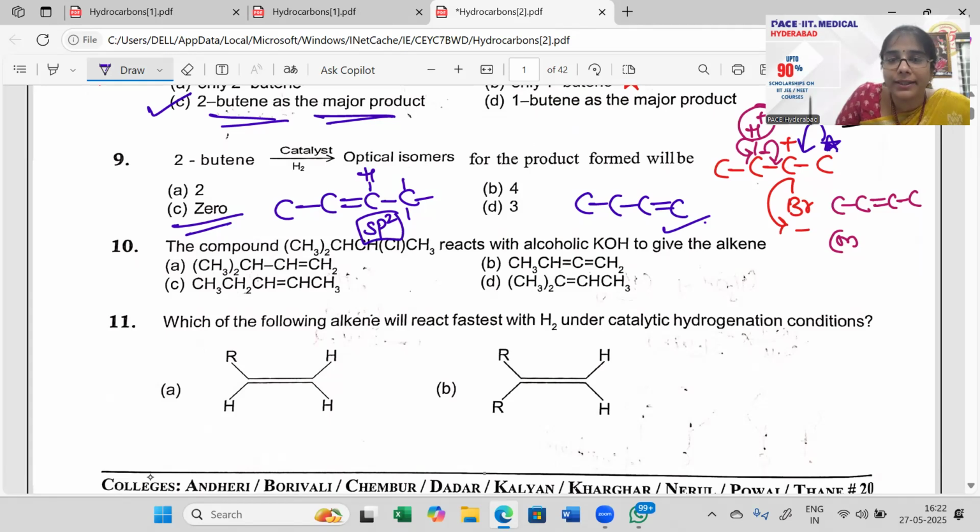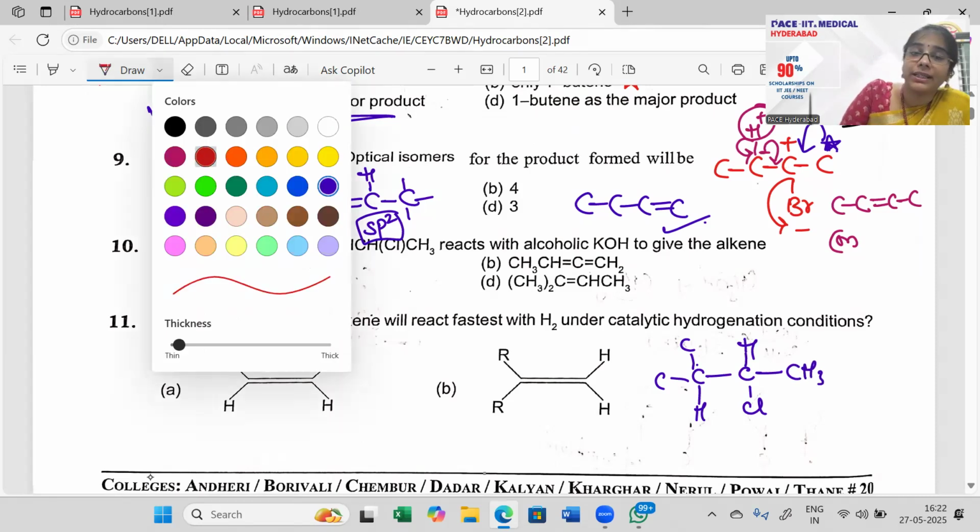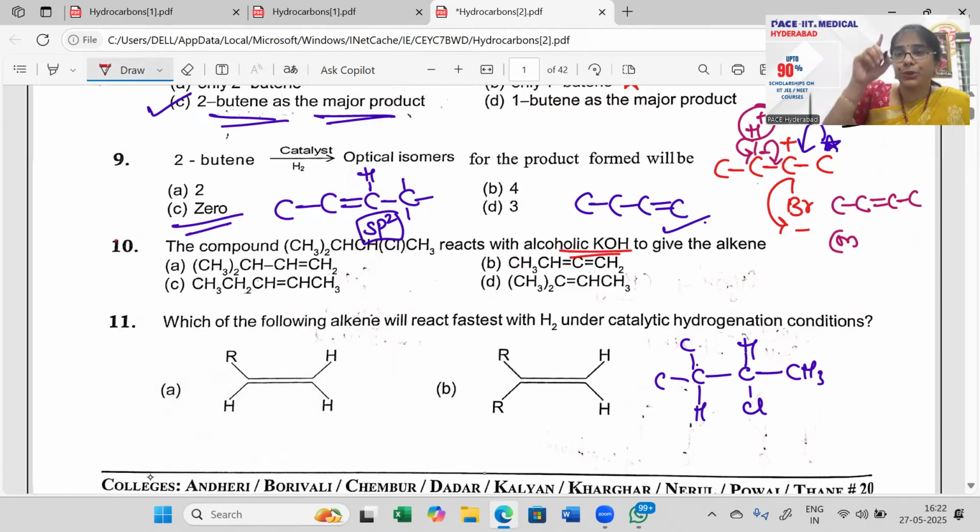Chalo, let us first draw that compound. CH3 twice. Then CH. Then CH3 twice, CH3 twice, and then CH, here a Cl, then CH3 reacts with alcoholic KOH. Seeing alcoholic KOH, you will do elimination. Elimination, chlorine leaves and the carbon becomes positive.